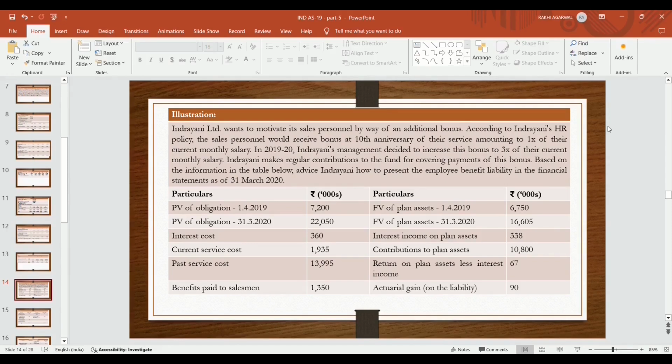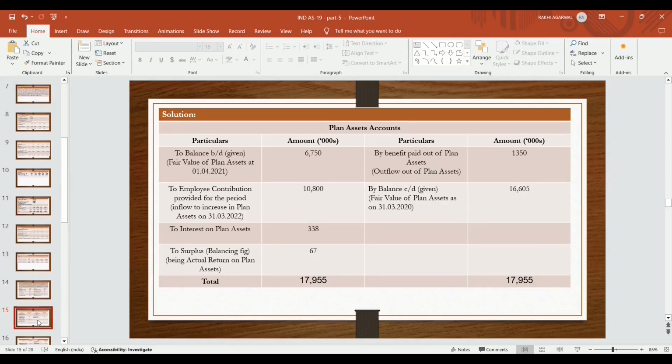Everything is given in this question. So based on the information in the table, advise Indrani how to present the employee benefit liability in the financial statement. We have just how to make the presentation in the financial statement with the help of this information. So we have to prepare a plan asset account, that is the ledger account, and defined benefit obligation account.